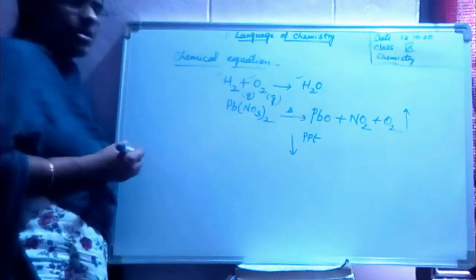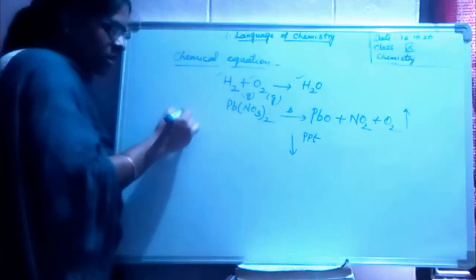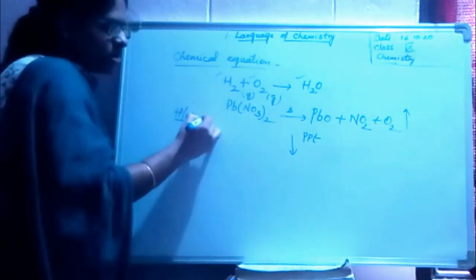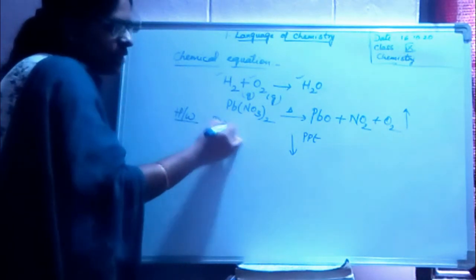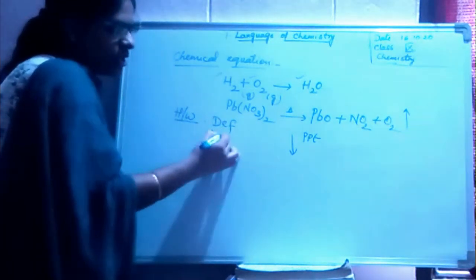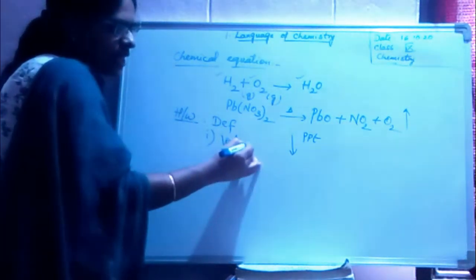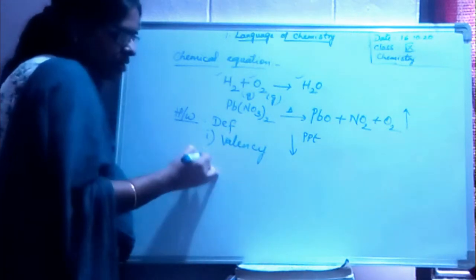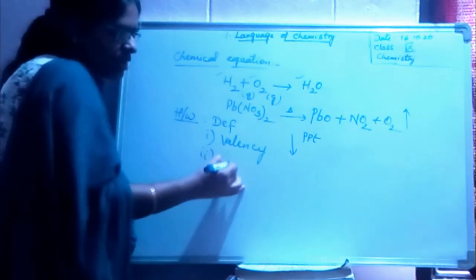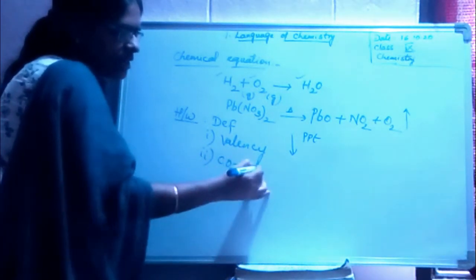Okay, children? Note down your homework. First, define valency. Second, define covalency.